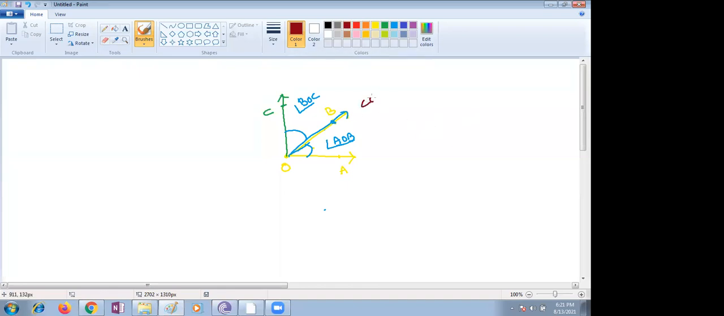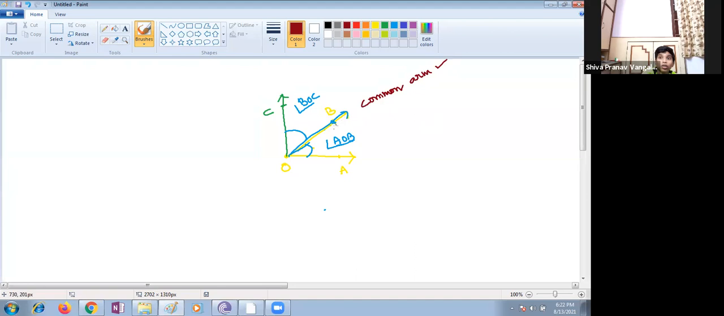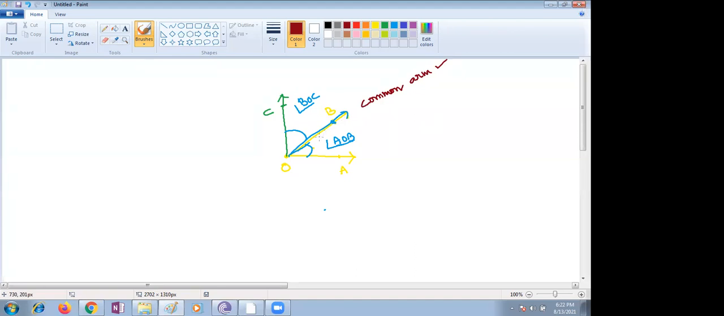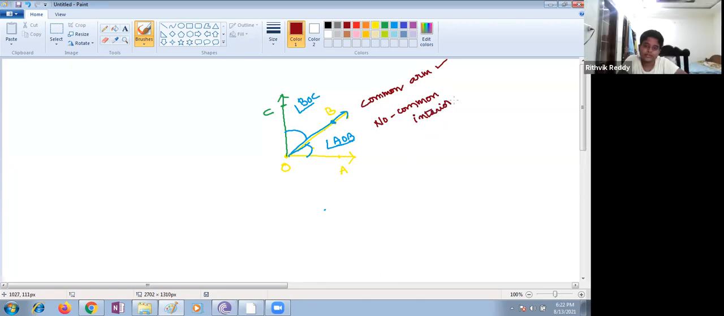Line OB is the common arm. Is there any common interior, children? There is no common interior. You just observe, no common interior. Why? Because AOB is separate and BOC is separate. No common interior. Interior means the inside portion.